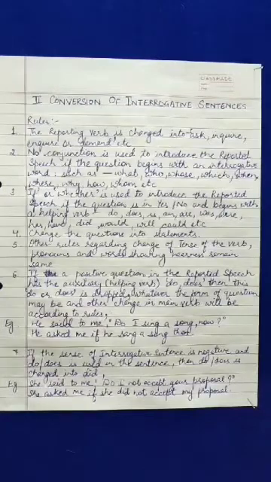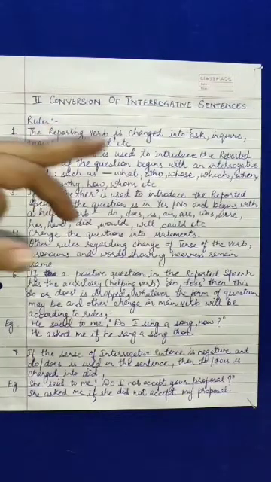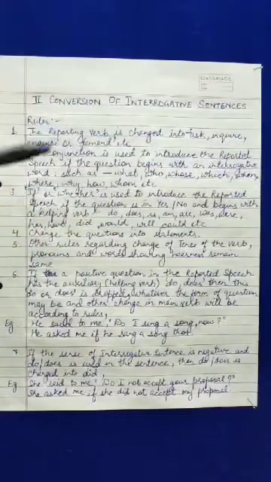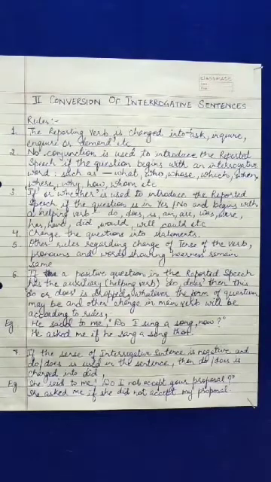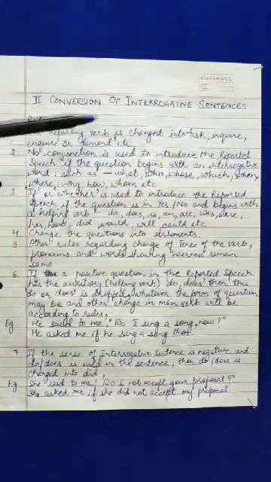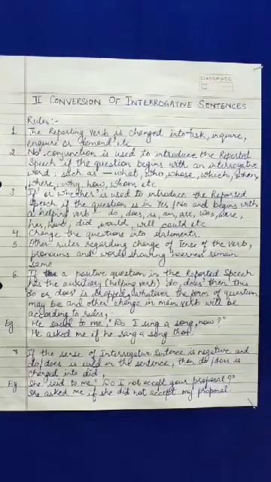The first rule here, the reporting verb is changed into ask, inquire or demand, etc. Like earlier in the assertive, we changed the reporting verb into told or asked. Here we'll change into asked, inquired or demand, etc.